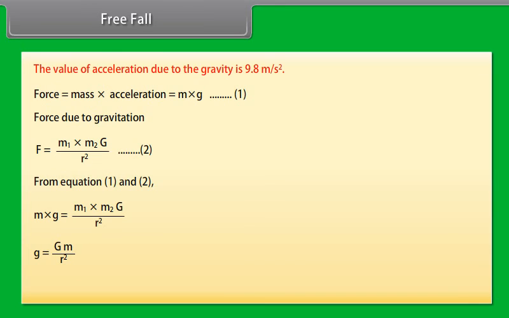g is equal to G M upon r squared. g is equal to 9.8 meters per second squared.